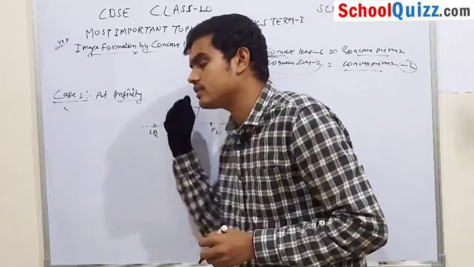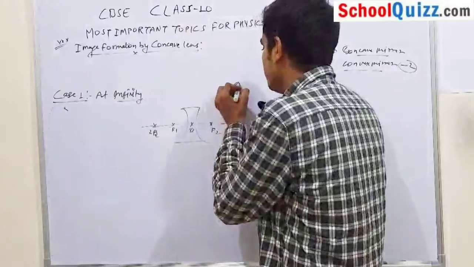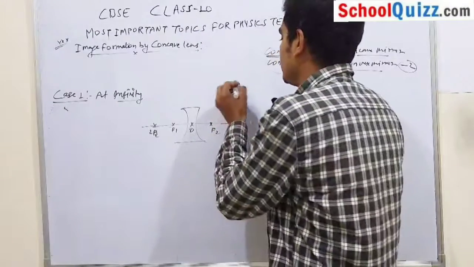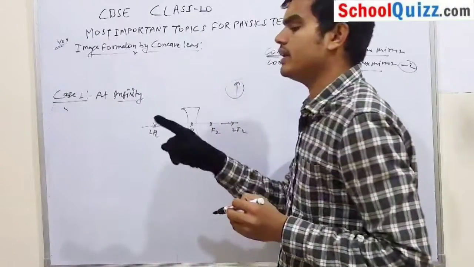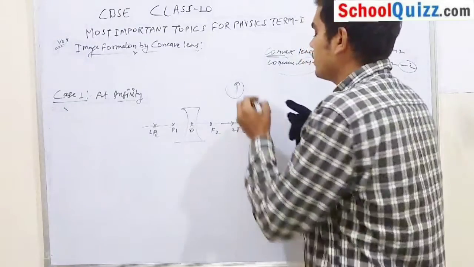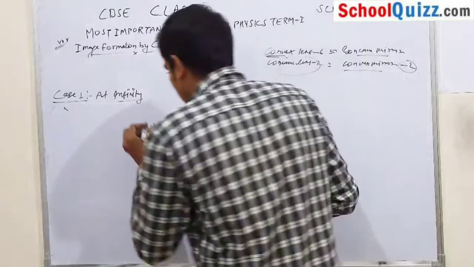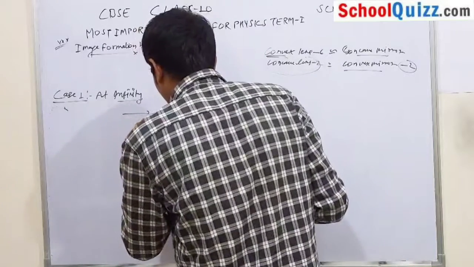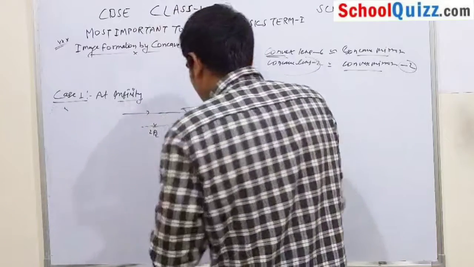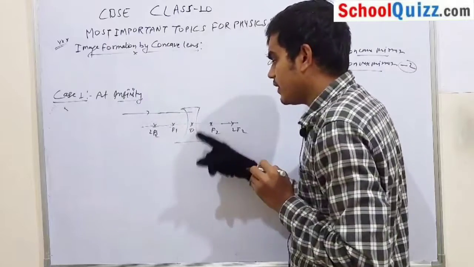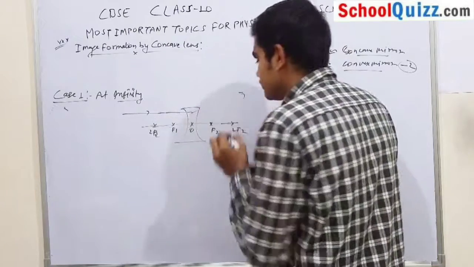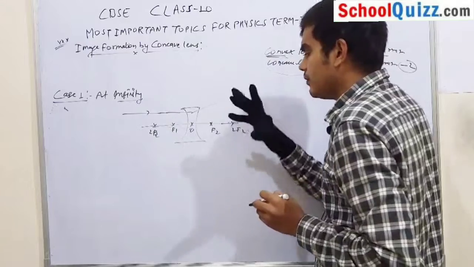This is your object, and when we produce two rays from infinity, they are always parallel. These rays are coming from infinity, parallel to your principal axis. After refraction they will diverge.